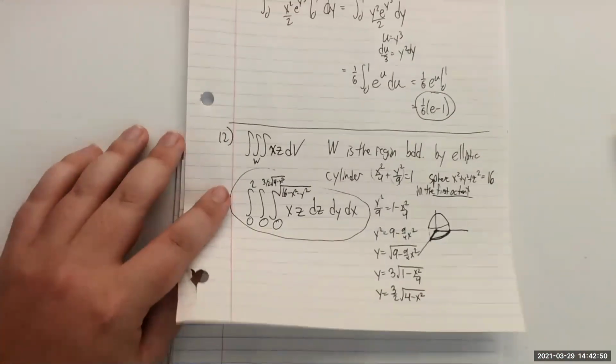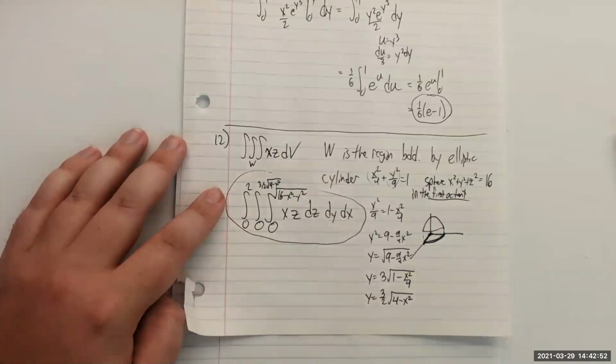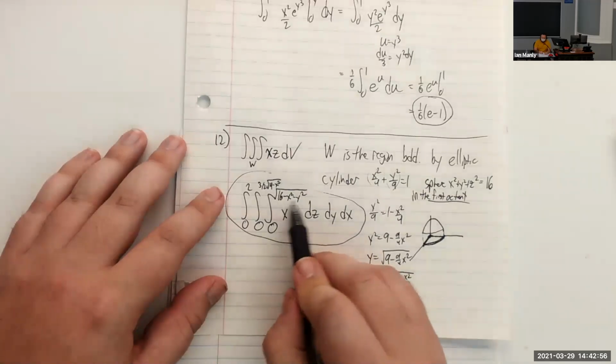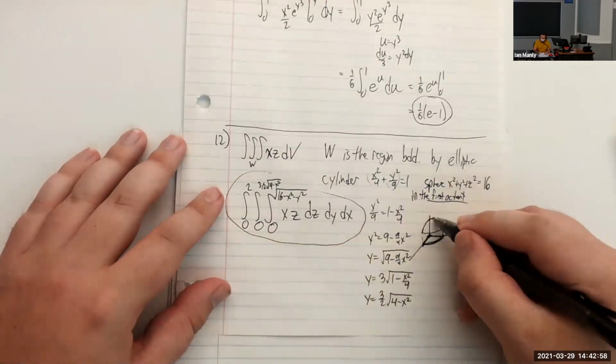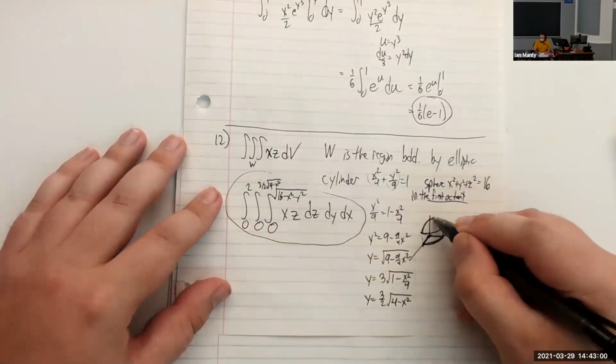Why don't you use the other equation, like the sphere equation? Oh, I did use the sphere for the first bound right here. The sphere is our upper bound for z right here.